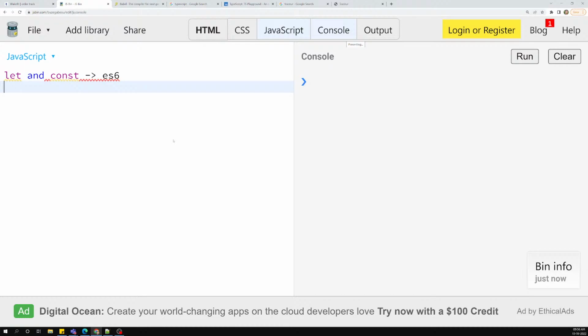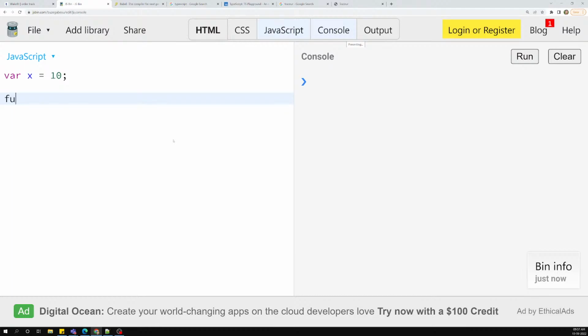I told you ES6 was a major release. Before ES6, we used to have only var for declaration, for example var x = 10. Now we can also declare with let, and also with const. So what is the difference between var, let and const? Let's see.